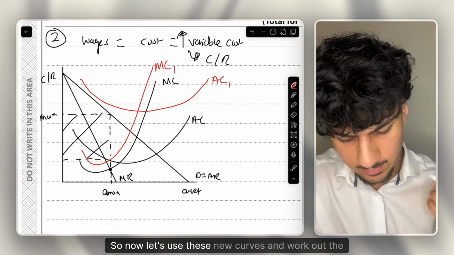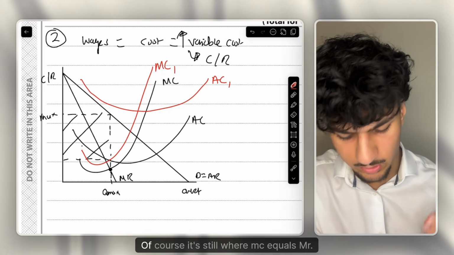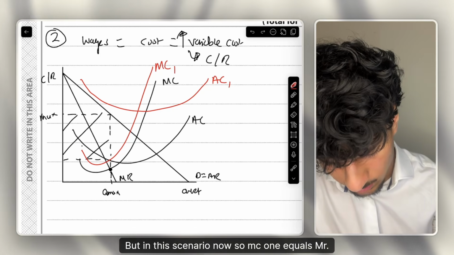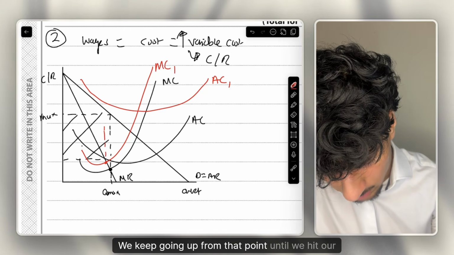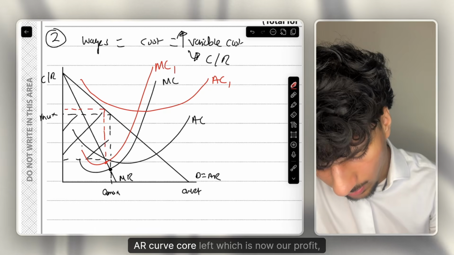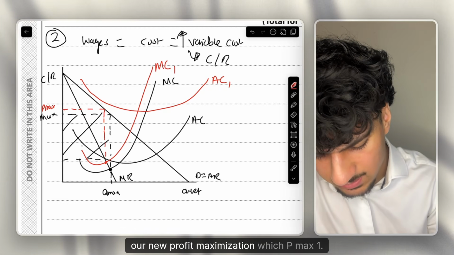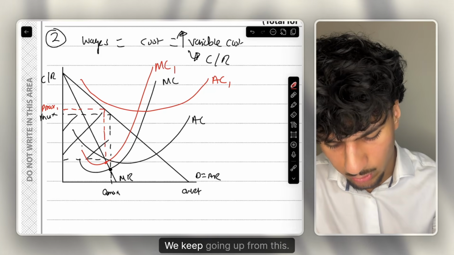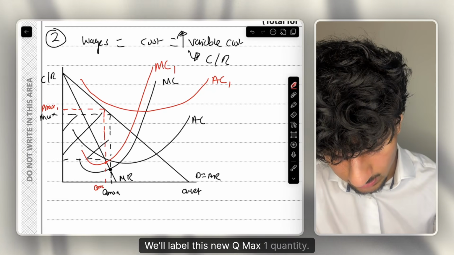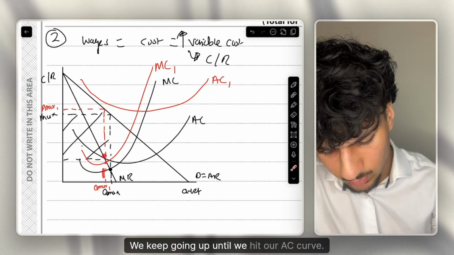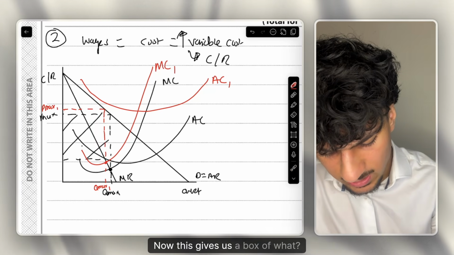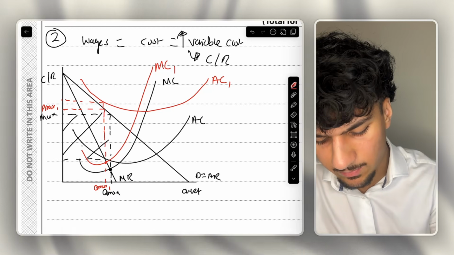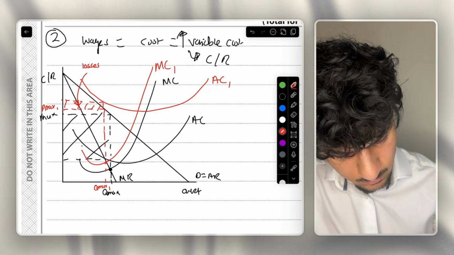So now let's use these new curves and work out the new profit maximization point. Of course, it's still where MC equals MR, but in this scenario now, it's where MC1 equals MR, which at this point there, we keep going up from that point until we hit our AR curve. Go left, which is now our new profit maximization point, which is Pmax1. But of course, we need to find our costs. How do we do that? We keep going up from this. We'll label this new Qmax1 quantity. We keep going up until we hit our AC curve. Now this gives us a box of what? A box, of course, our costs are now higher than our price. Therefore, this is a box of losses.